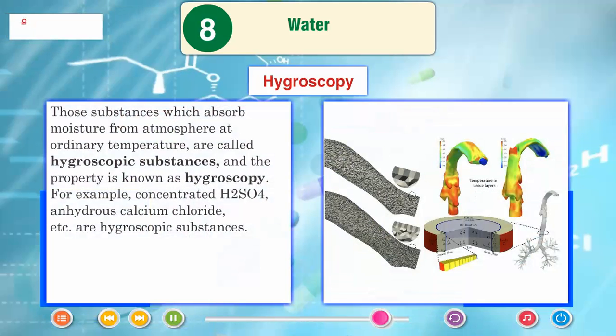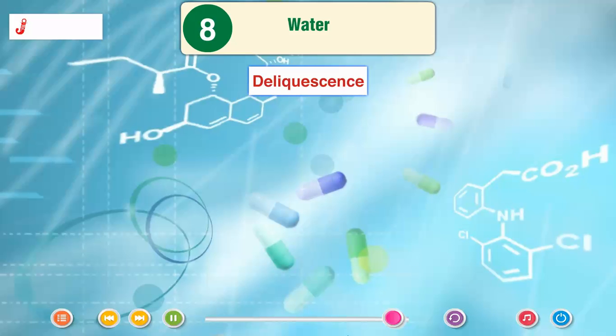Hygroscopy. Those substances which absorb moisture from atmosphere at ordinary temperature are called hygroscopic substances, and the property is known as hygroscopy. For example, concentrated H2SO4, anhydrous calcium chloride, etc. are hygroscopic substances. Deliquescent substances.